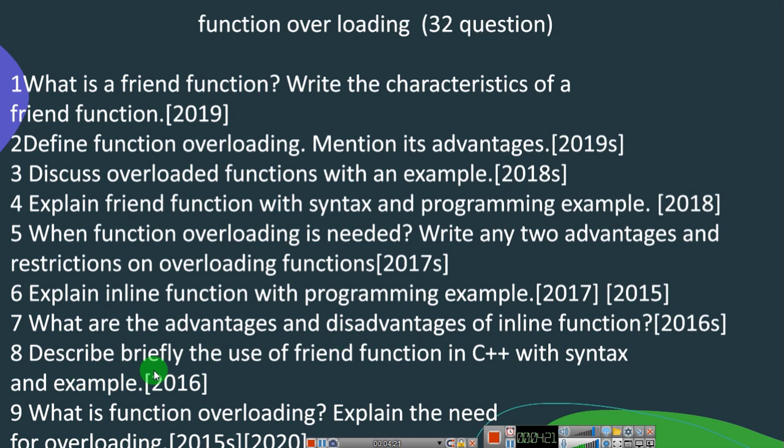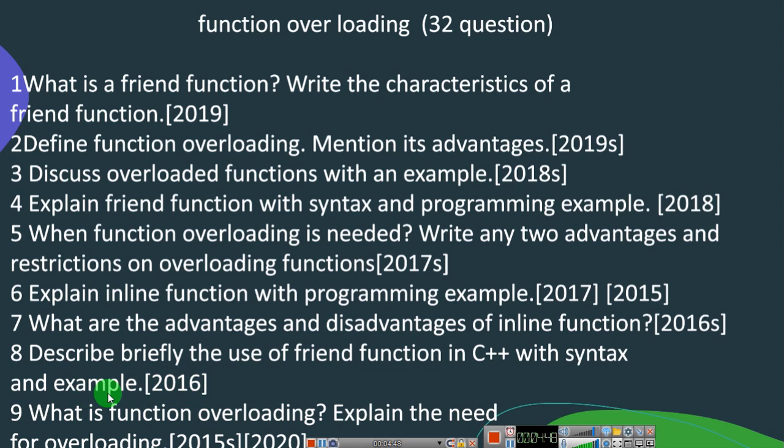Next one is, discuss briefly the uses of friend function in C++ with a syntax. Here you are going to explain the friend function with an example. First you are going to write a syntax for the friend function, then you are going to explain using that syntax. This question is asked in 2016.